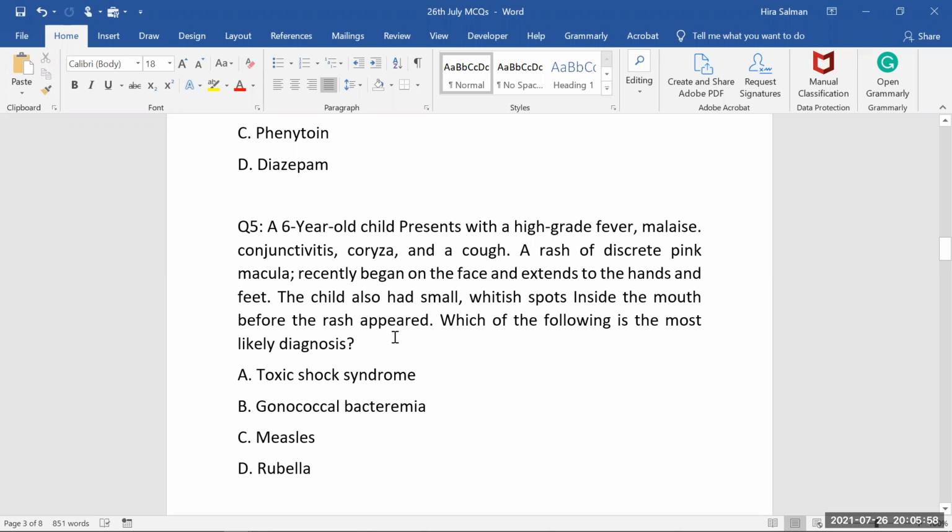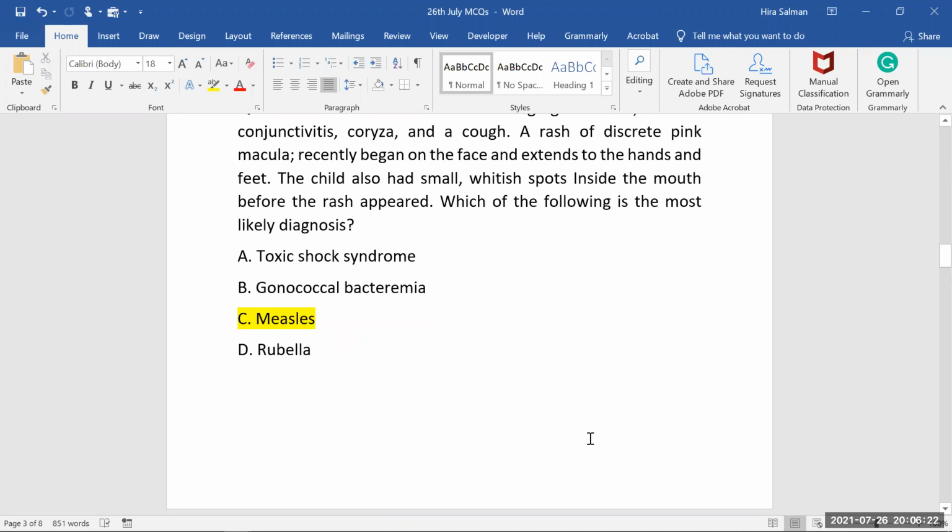So of course, the measles rash will be all over the body, but before developing on the body, the baby is having some whitish spots inside the mouth, and these whitish spots are actually what? They are the Koplik spots. Which of the following is the most likely diagnosis? So based on these whitish spots, based on the presentation of 3 C's, the diagnosis should be measles.